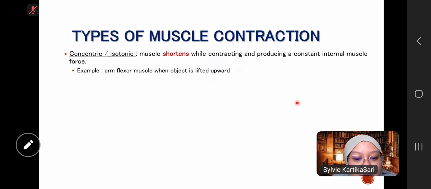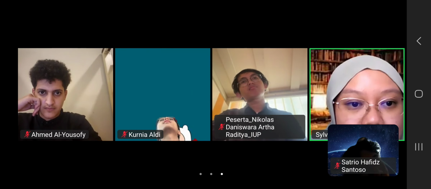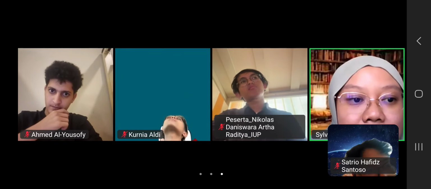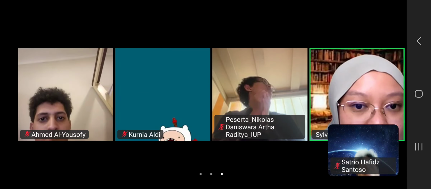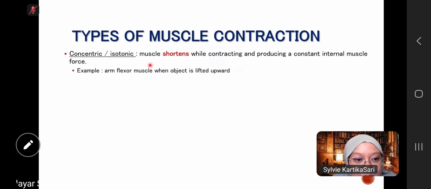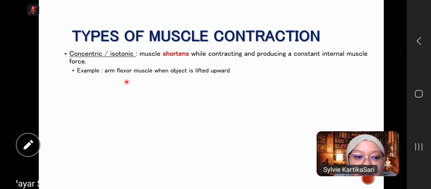When we remember our material in biology, we clearly studied muscle contraction. First is the concentric or isotonic muscle contraction, where the muscle shortens while contracting and producing a constant internal muscle force. For example, when your arm flexor muscles lift an object upward, we say it is concentric or isotonic muscle contraction.